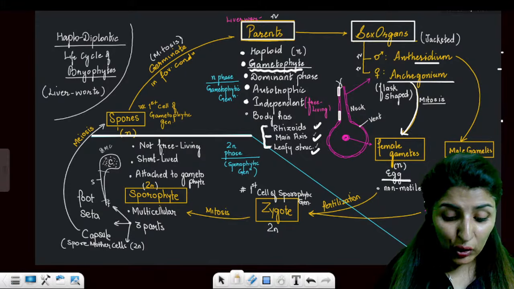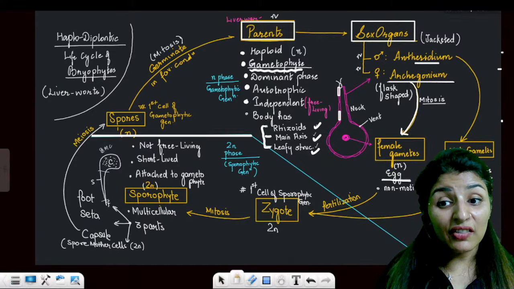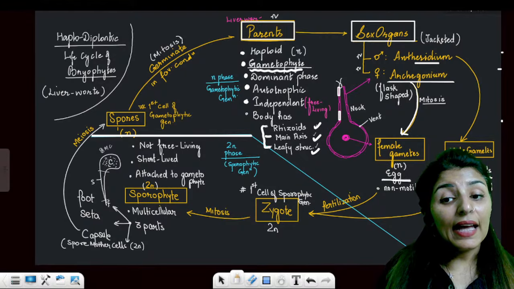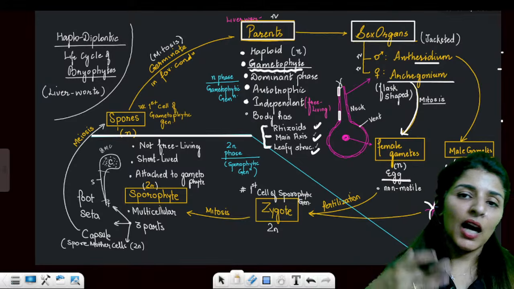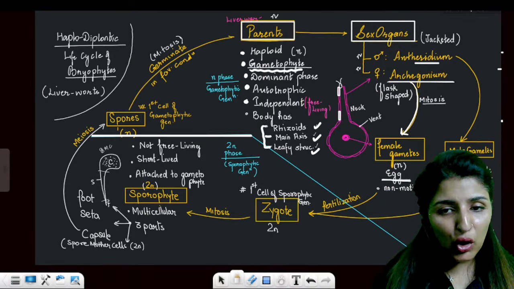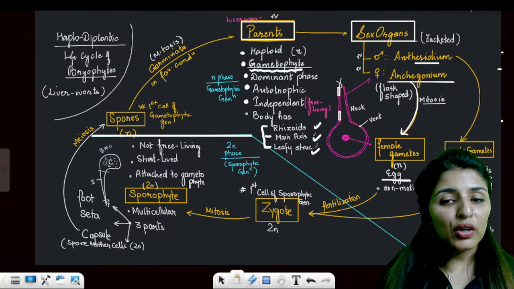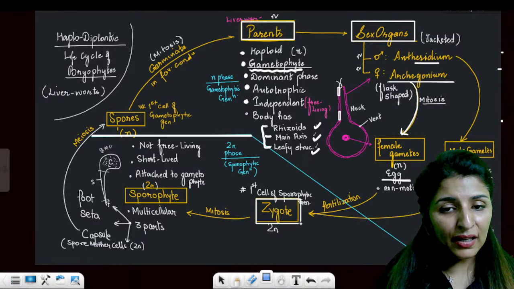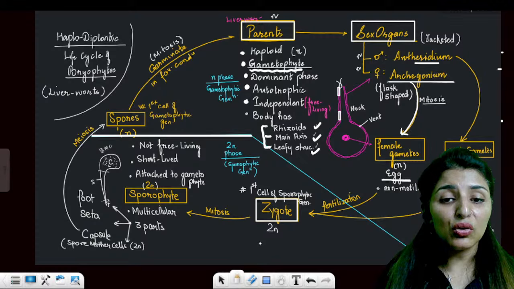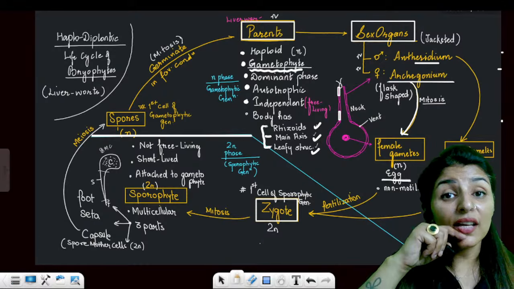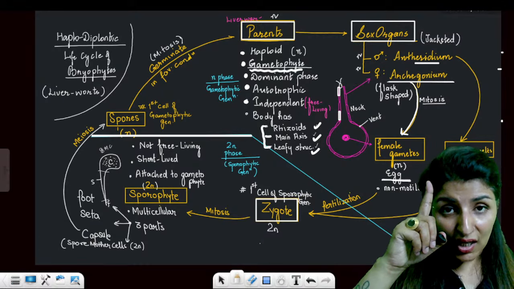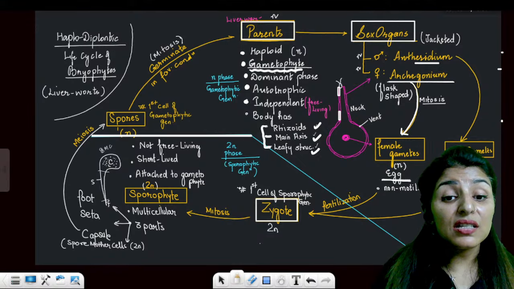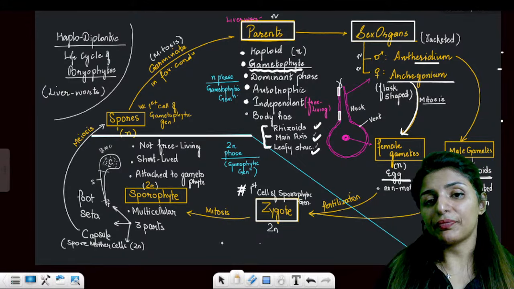This is all given in your NCERT. I have summarized everything in these flowcharts. Egg is always non-motile, be it our egg or this egg. Now the two gametes are going to undergo fertilization and form a structure known as zygote. This is the first 2N cell, and 2N is known as sporophytic generation. So zygote is the first cell of sporophytic generation.